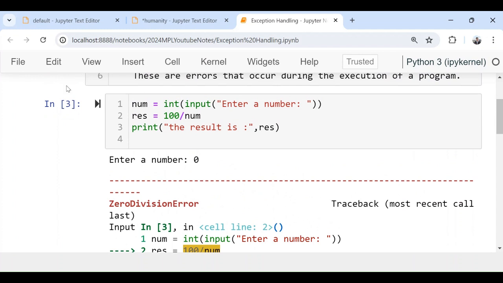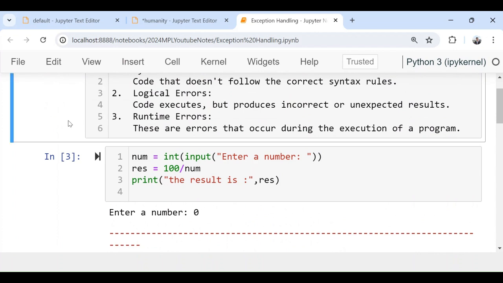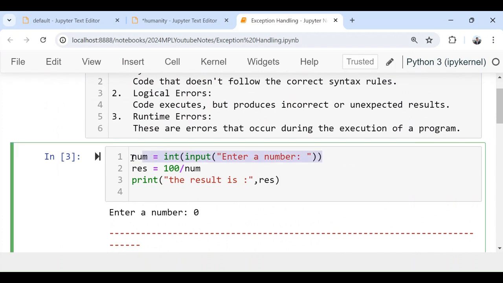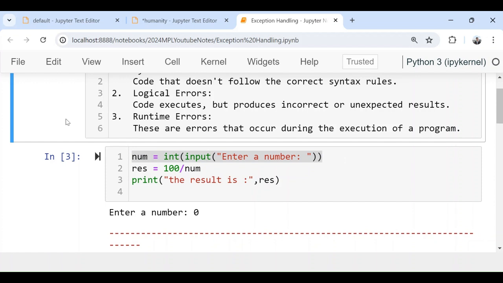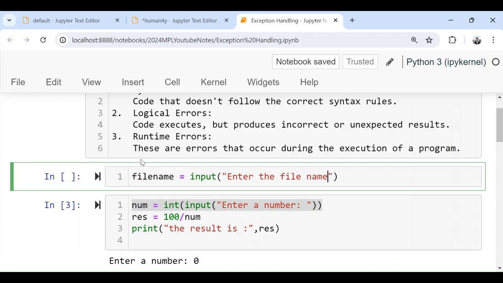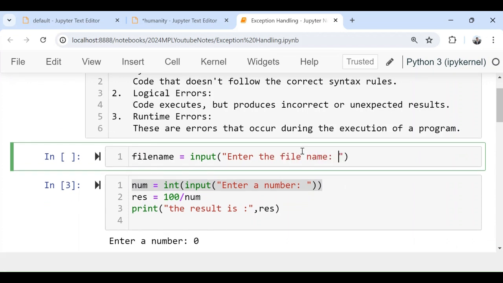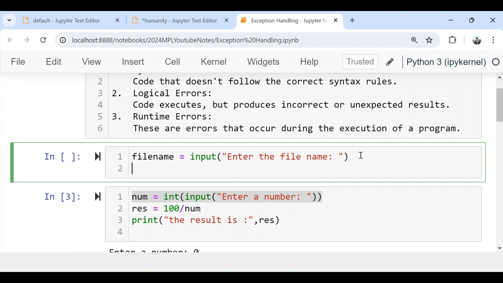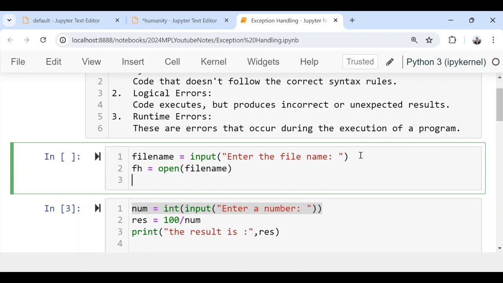Or let's give another example. If I want to open a file, I will just use the same concept. I will ask the user to provide me the file name. I'll say input, "enter the file name". So the user will enter a file. I will just open that file, and you know that the file handler is nothing but I will use the open function, and I will give this file name that the user has given me, and after that I will just print whatever is inside the file.